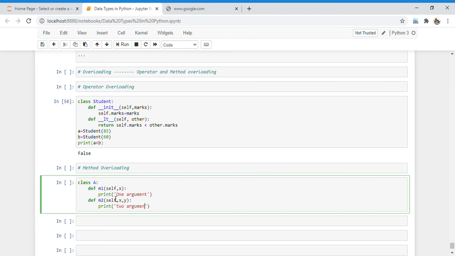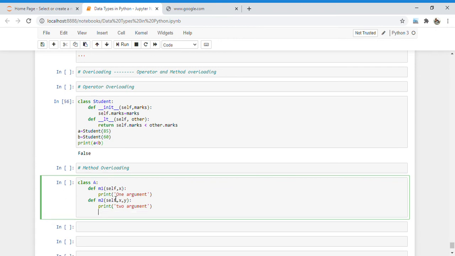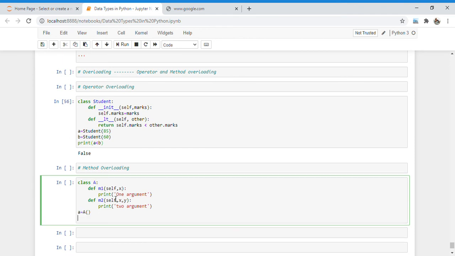So now if I want to call the method, I just create one object and call our method. Sorry, here m1, because all the methods have the same name in method overloading. Now I call m1 and pass only one variable here.